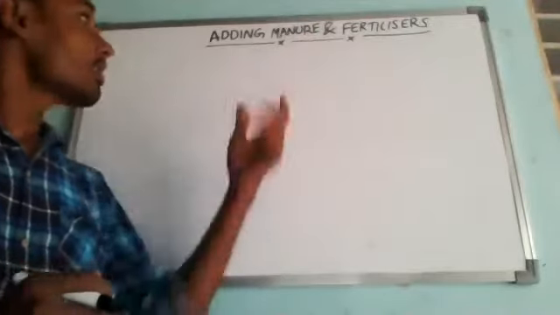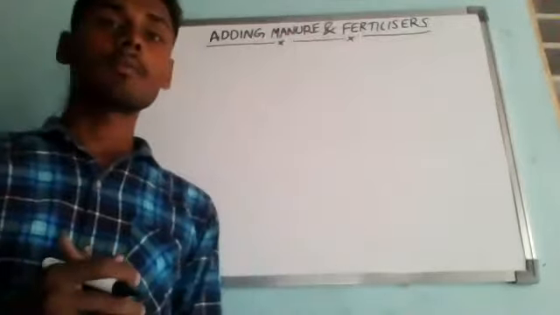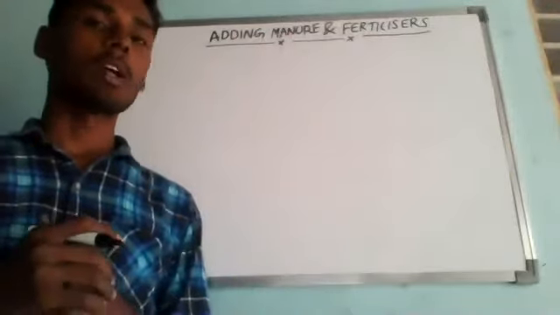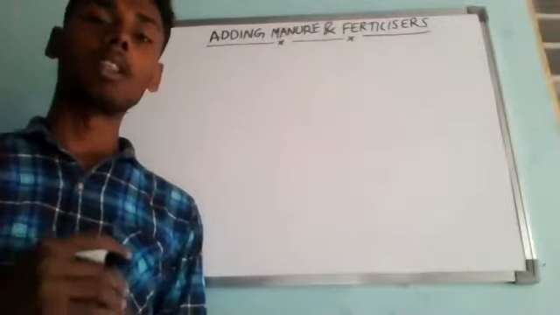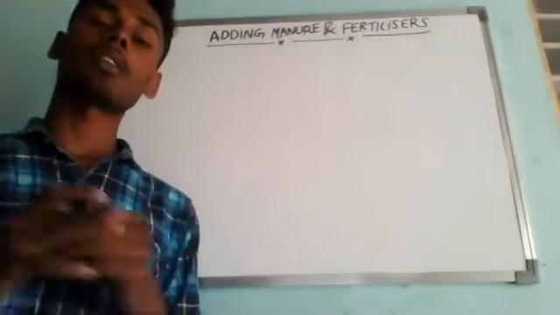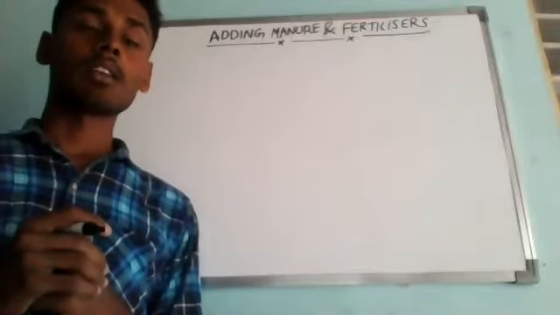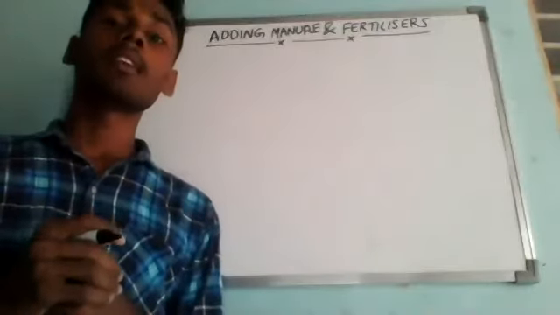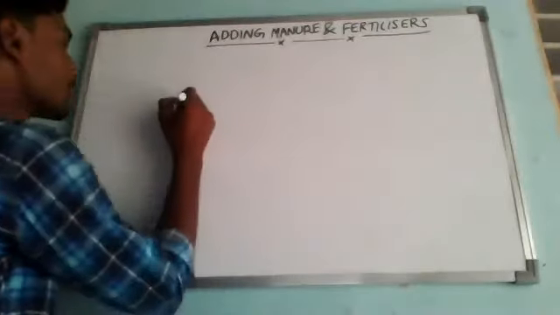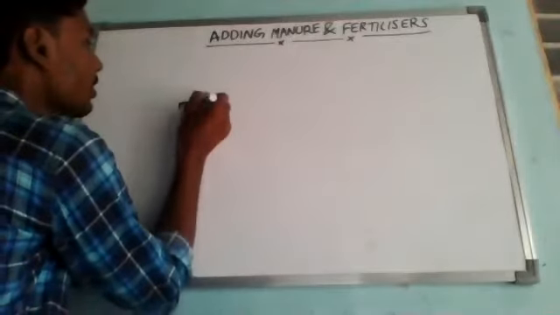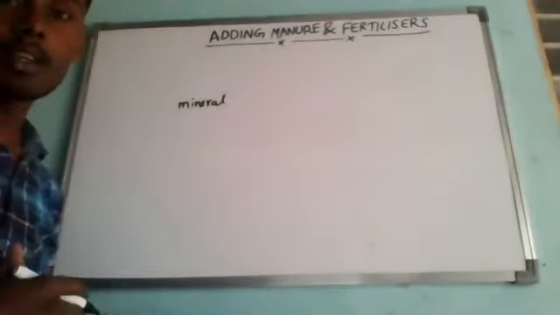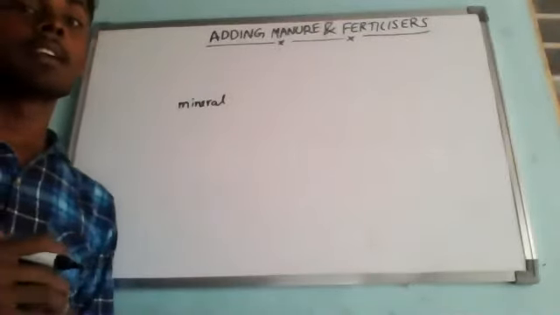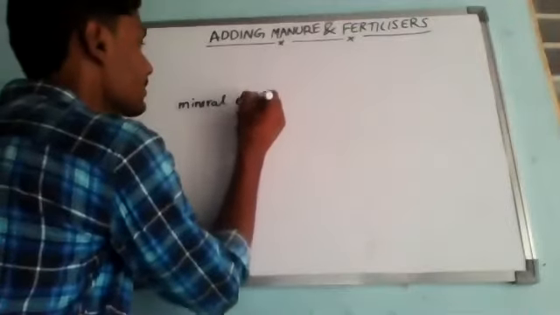So why are we adding manures and fertilizers? Any kind of crop plants, if you want to cultivate them healthily and get a proper yield, need a number of mineral elements which are useful to grow them healthily. So the crop plants need a number of mineral elements.